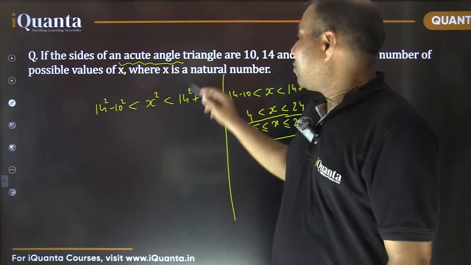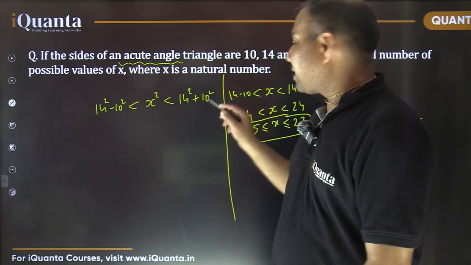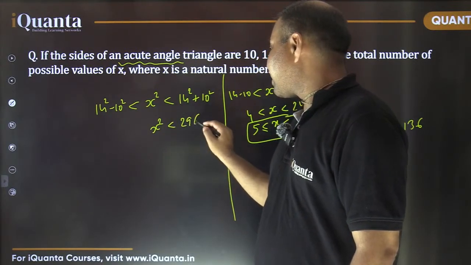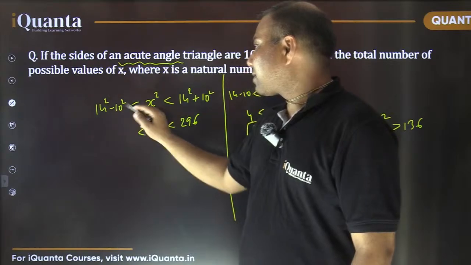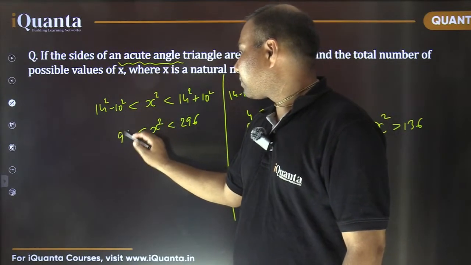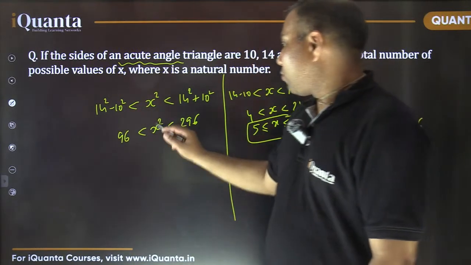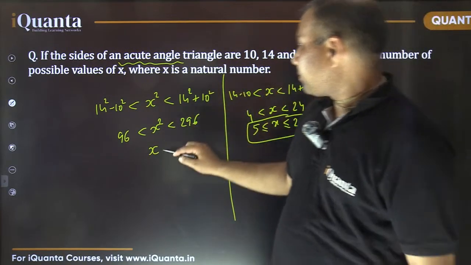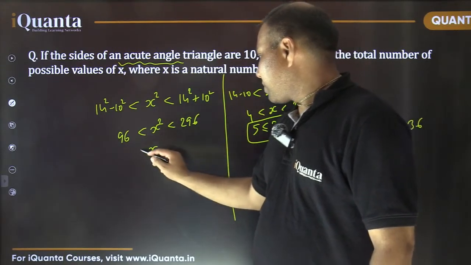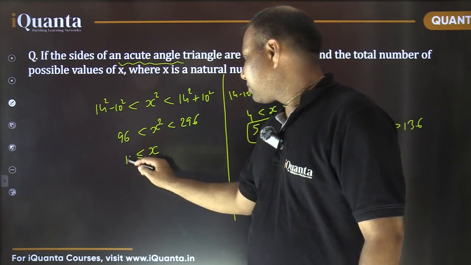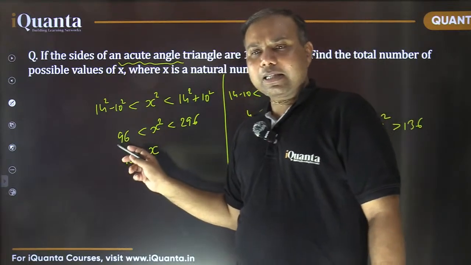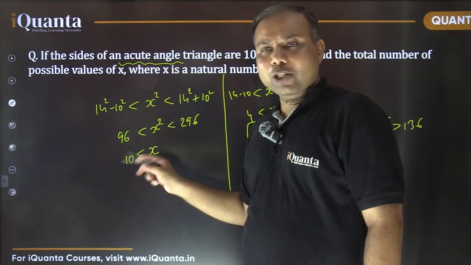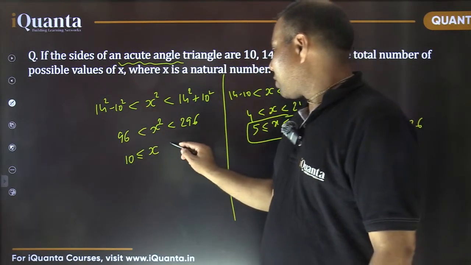Now simplify this. 14 square is 196 plus 10 square is 100, so 296. X square must be less than 296. Same way here, it is 196 minus 100, that is 96. So from here, what will be the integral values of x? X should certainly be more than or equal to 10, because 96 is smaller, so x square needs to be more than that. So the nearest natural number is 10. 10 square is 100.